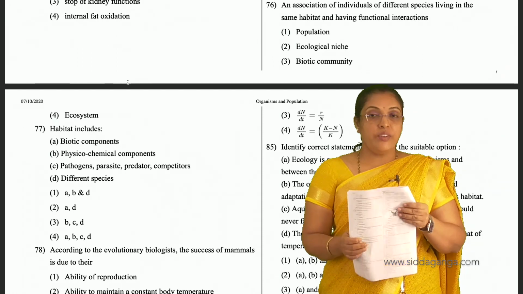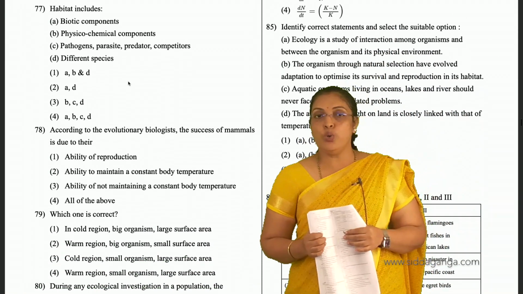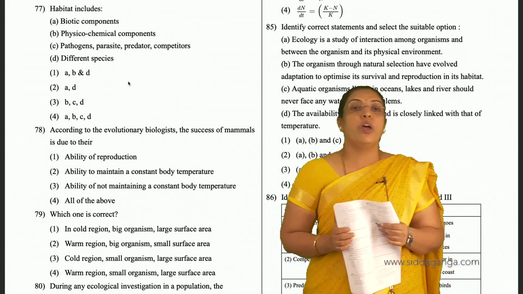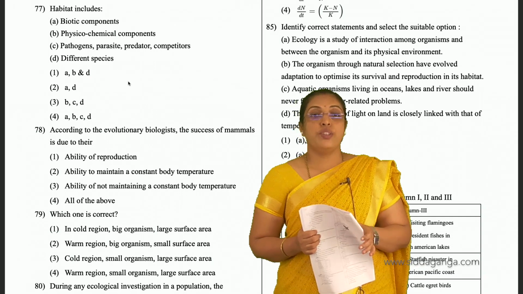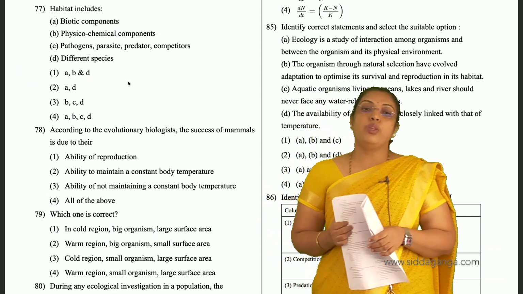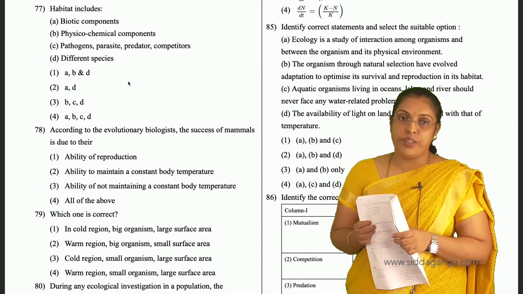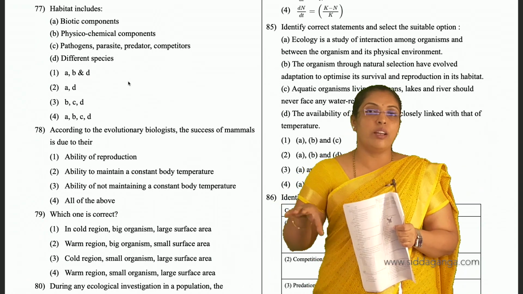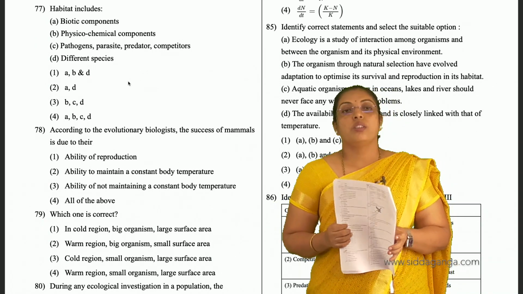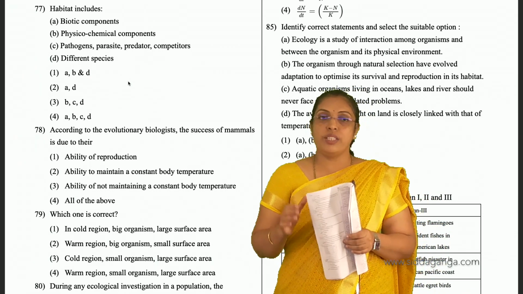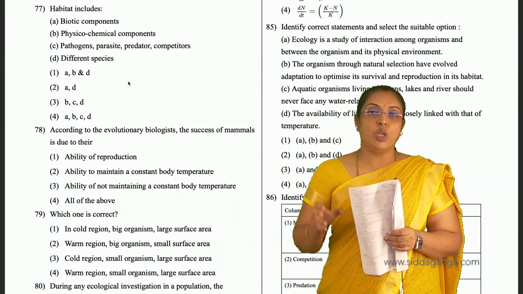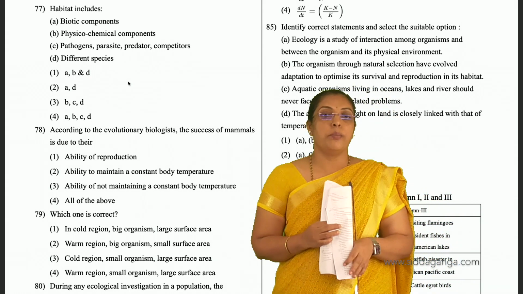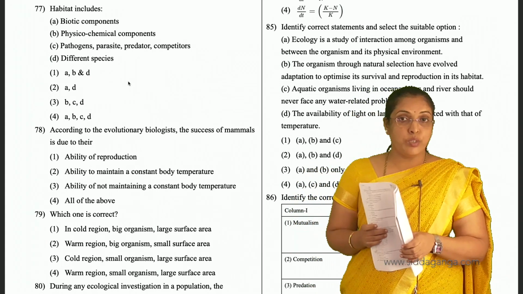Then 77, habitat includes biotic factors and also abiotic factors. So biotic components, physico-chemical components, pathogens, parasites, predators, competitors and different species. When all these things are present, then only we can tell it as a habitat. So the answer is 4. In the habitat we see all the 4. That is, it includes biotic components and physico-chemical components, pathogens, predators and also different types of species.